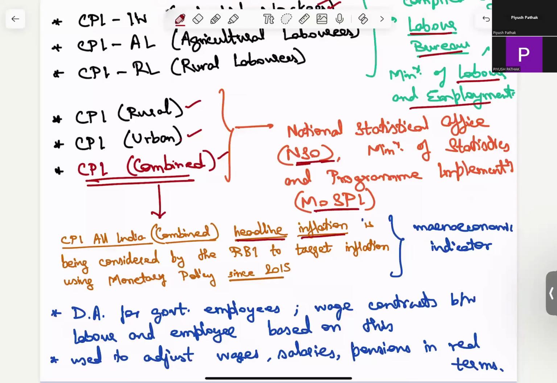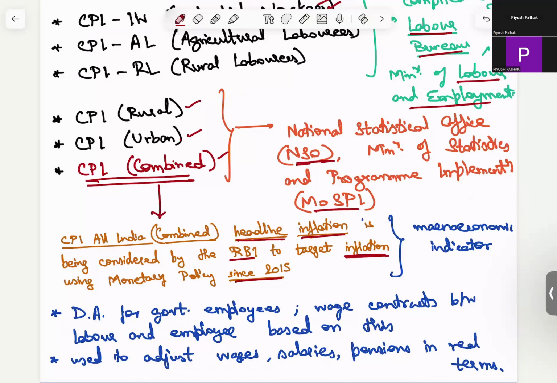So we were talking about headline and core. My bad, I mentioned core inflation, but headline inflation is the primary tool which is used by the RBI to target inflation. When the RBI has to target inflation, it needs to know what inflation we are trying to control. Is that WPI? Is that the GDP deflator? So there has to be some number. This has been the main thing since 2014. Basically, this has been used by the Monetary Policy Committee of the RBI.